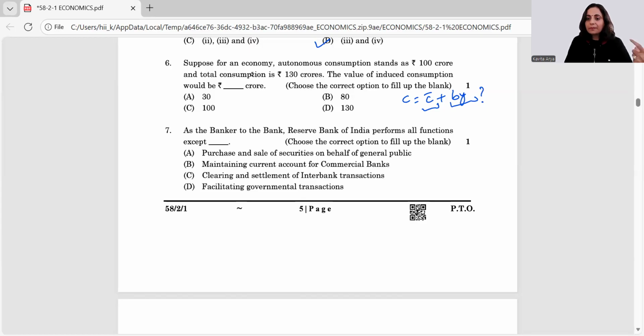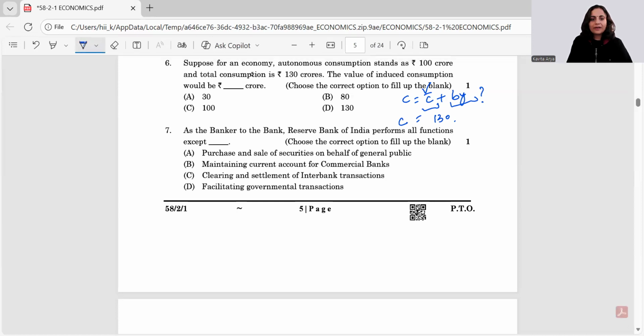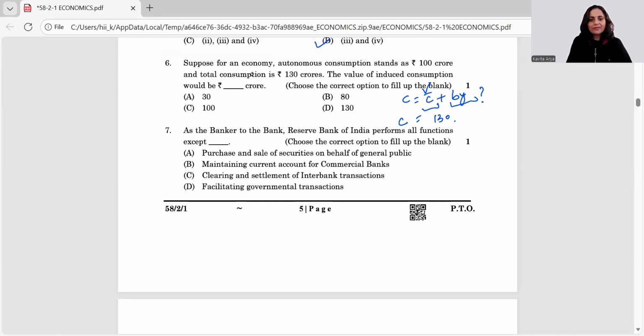Autonomous means which is independent of income, but which is dependent on income is called induced. So these two together make C, and together it is making 130. One component is 100. So what is going to be the other component? That's going to be 30. Okay. So this is the right answer.